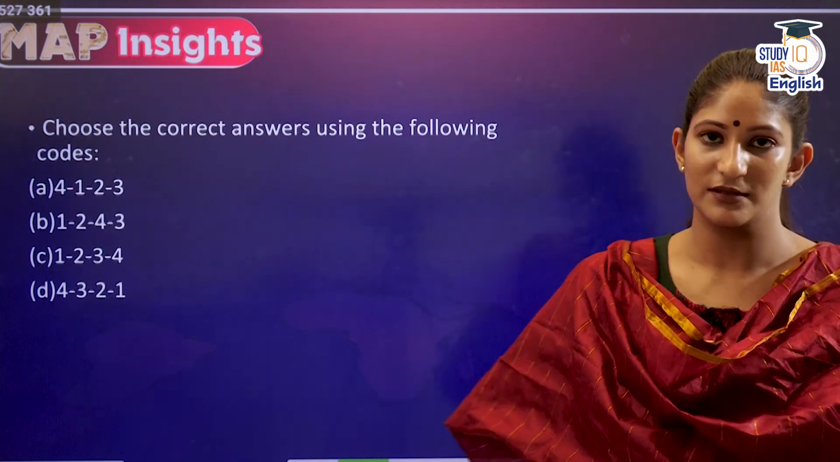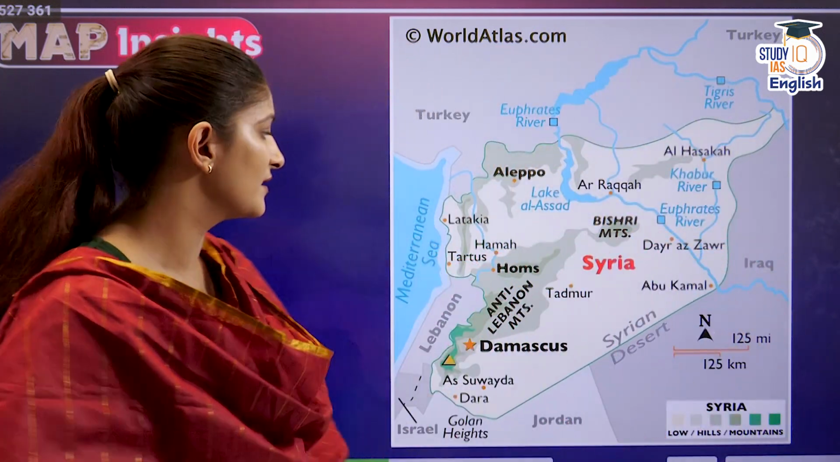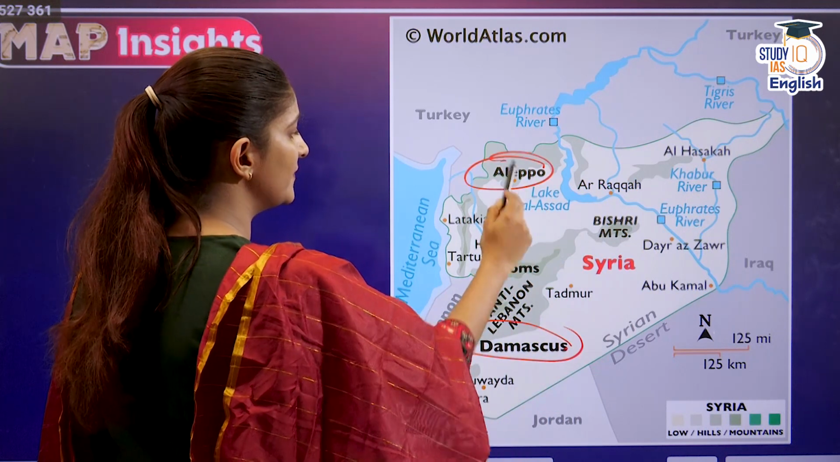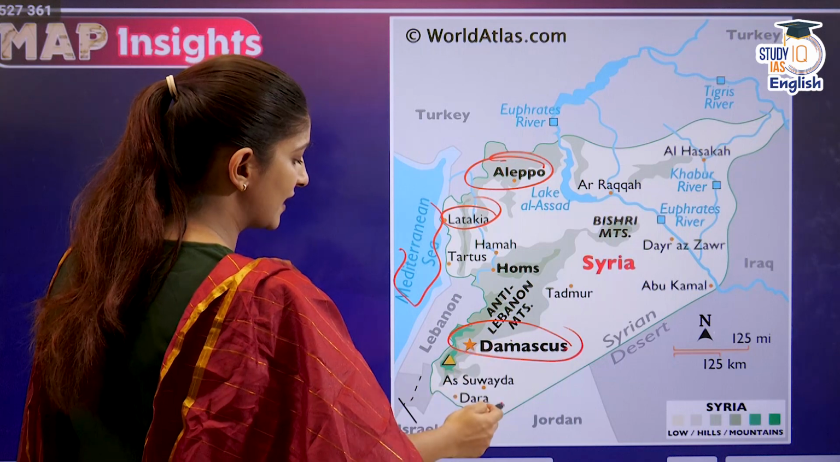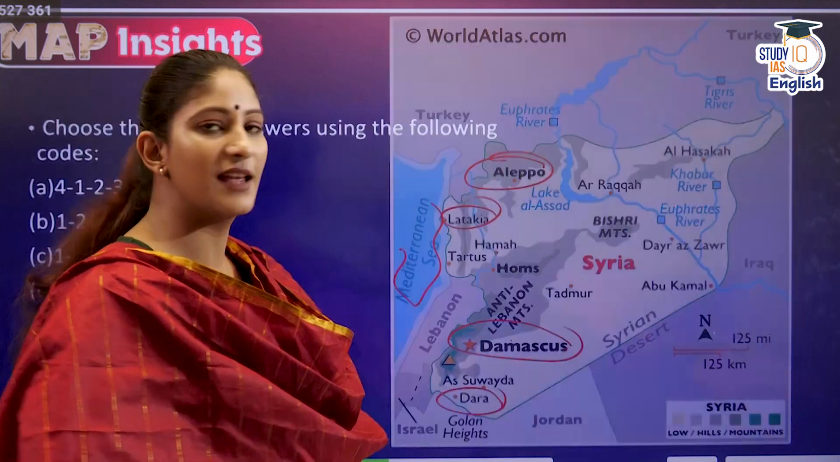Let us see the map so that we can actually find them. This particular map is going to help us. In Syria, we can say here is Damascus, the capital as well. And here is the Aleppo city. Then Latakia, very close to the Mediterranean Sea. Then Damascus, and finally Dara. Okay, so Aleppo, Latakia, Damascus and Dara.